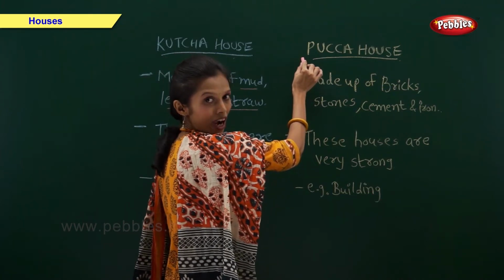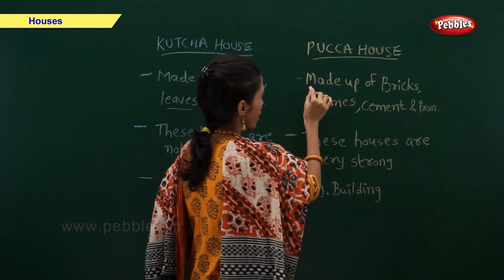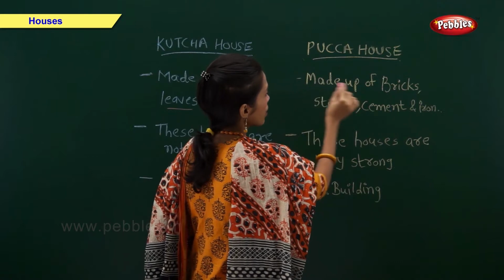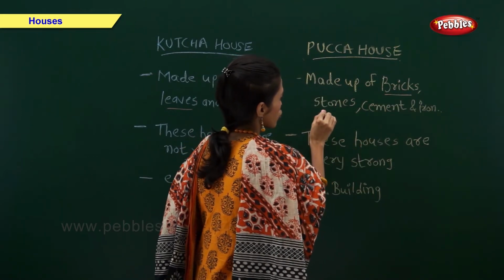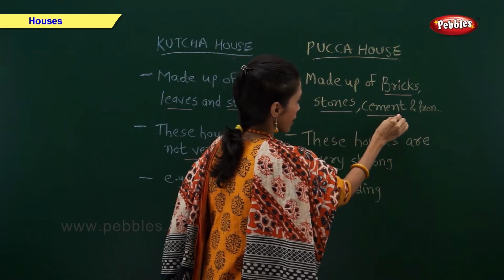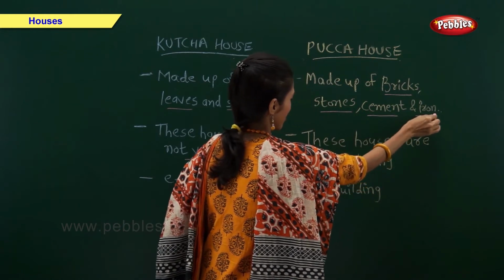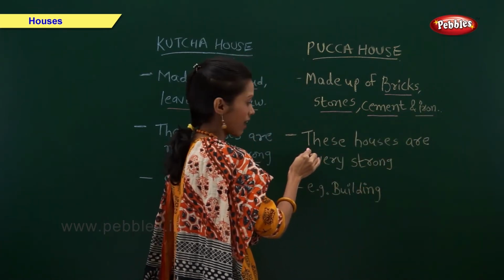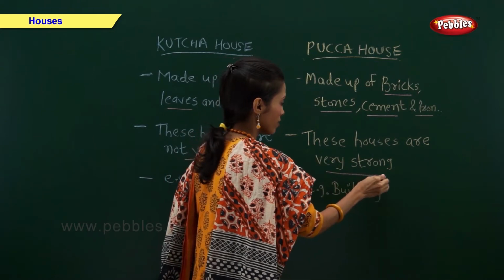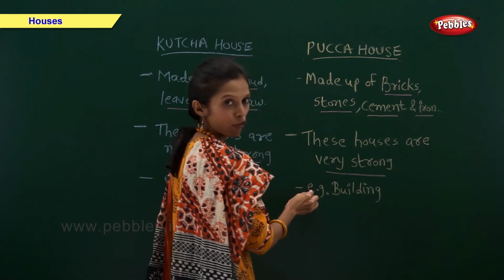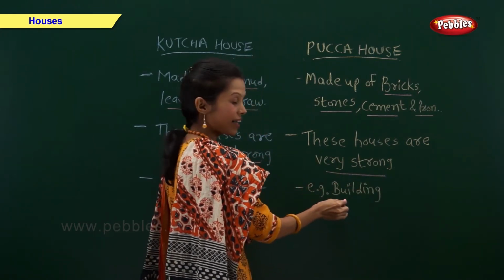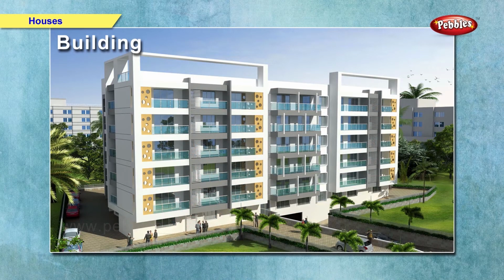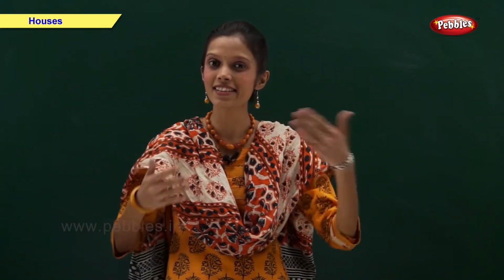Second, Pakka house. Pakka houses are made up of bricks, stones, cement and iron. These houses are very strong. Example of Pakka house is building. Now let us take a look at each type of house in detail.